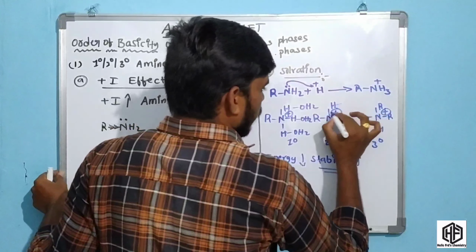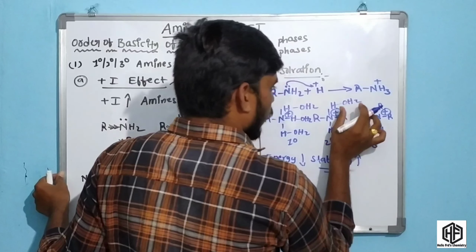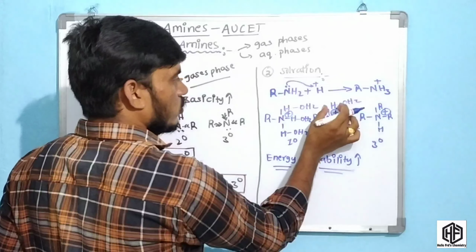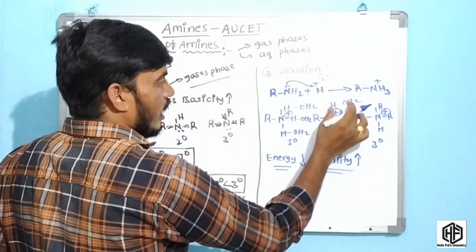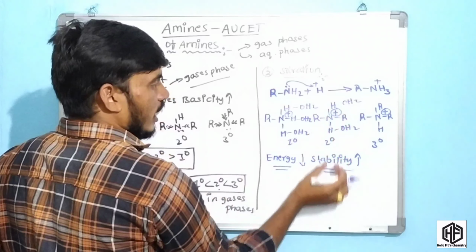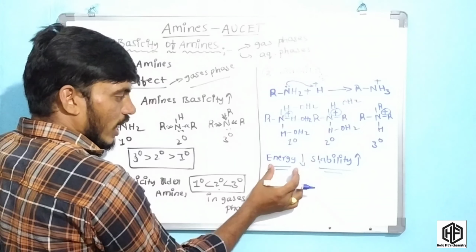The second one is the secondary amine, where water molecules are present here. Water molecules are attracted to this hydrogen. Due to the hydrogen bonding present there, less energy is released. In the primary case, more energy is released, so the energy decreases more.